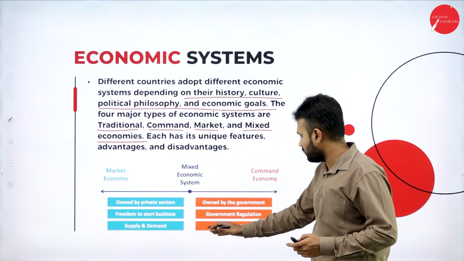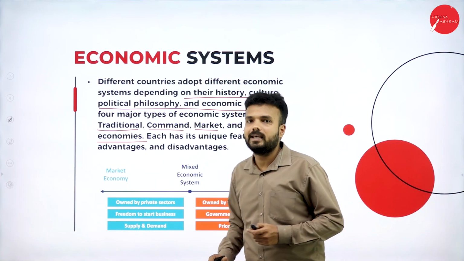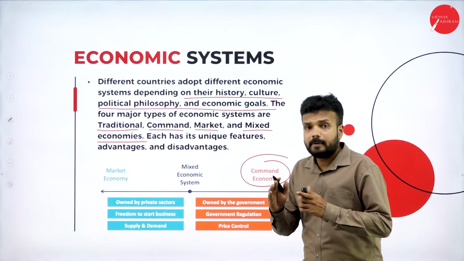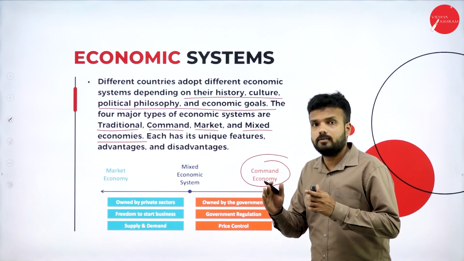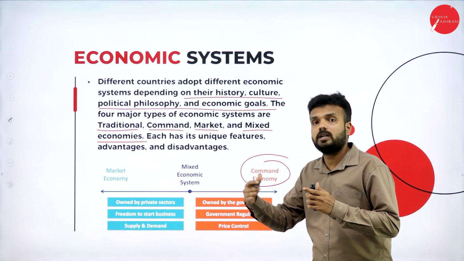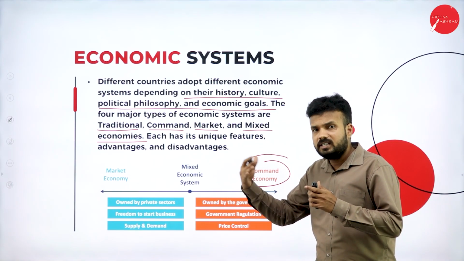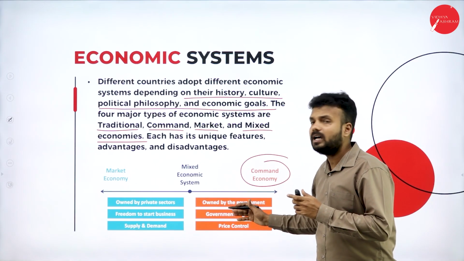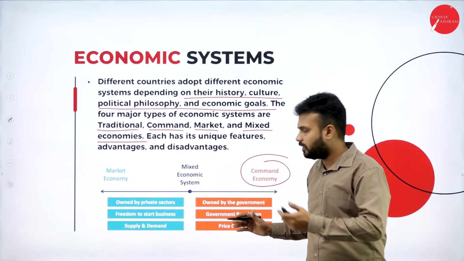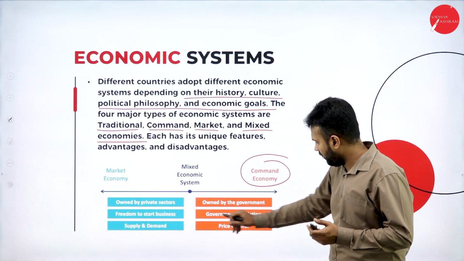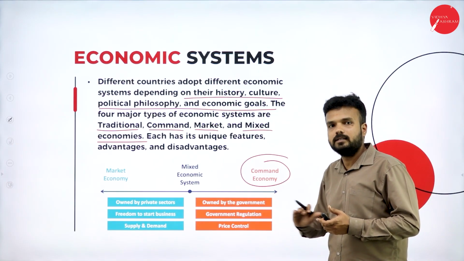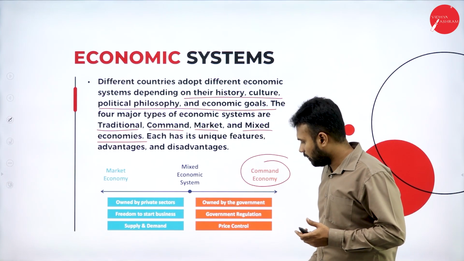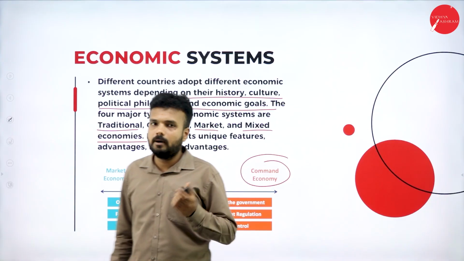So, government regulations and pricing control. What happens in a command economy is that the price of a product and the price of a service, whatever service should be rendered and whatever product should be sold, the production, distribution, warehousing, all the activities will be undertaken by the government, whether it is the central government or the state government. It is owned by the government, with regulation regarding pricing, distribution and allotment, and also the decisions related to the pricing of the product.